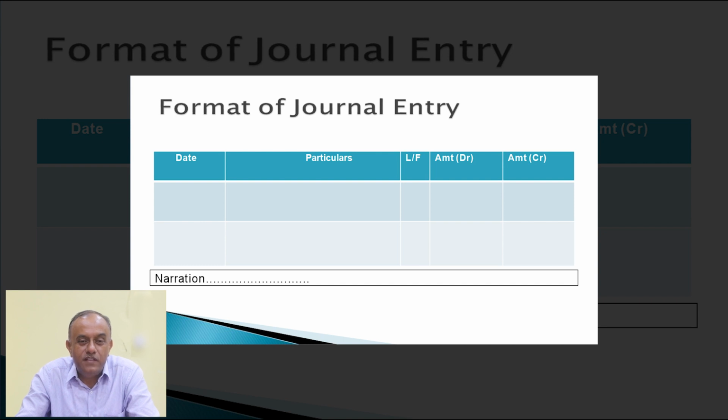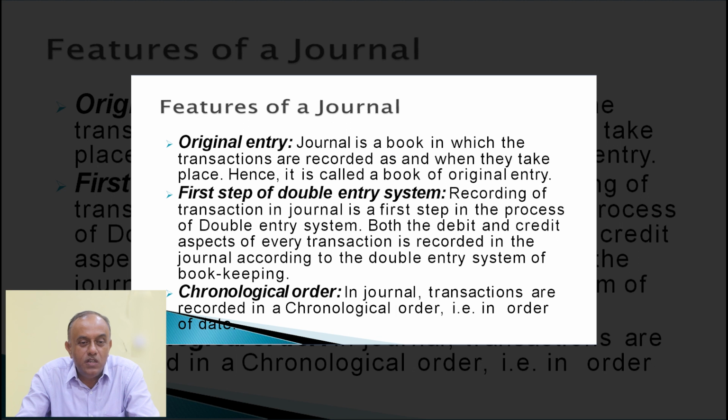There are so many features of a journal. Number 1, it is original entry. A journal is a book in which the transactions are recorded as and when they take place. Hence, it is called a book of original entry. Next feature is first step of double entry system. Recording of transaction in journal is the first step in the process of double entry system.